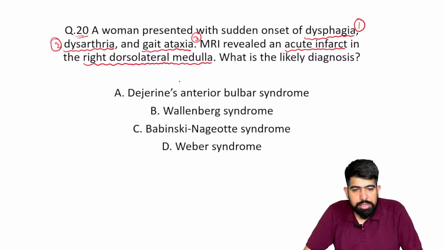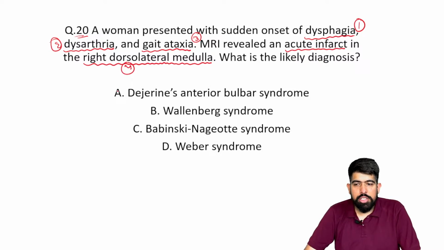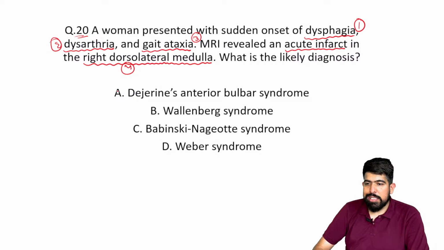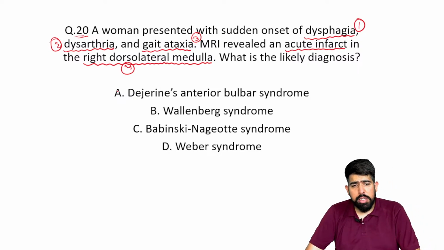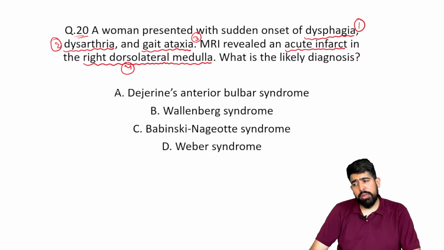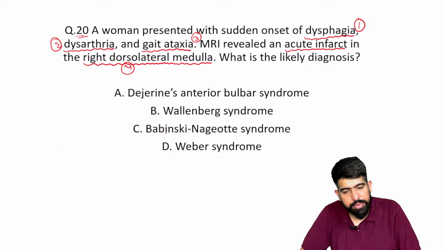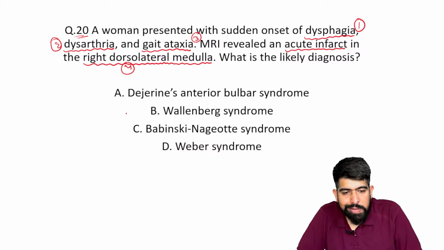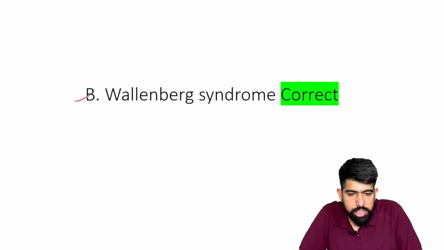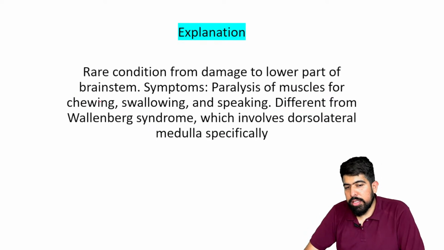What will be your diagnosis? This is the location, the fourth key point. So these are the 4 key points given in this particular MCQ. Now tell me, what will be your answer? Very good, doctors. Very good. It will be Wallenberg syndrome. Your answer should be Wallenberg syndrome.